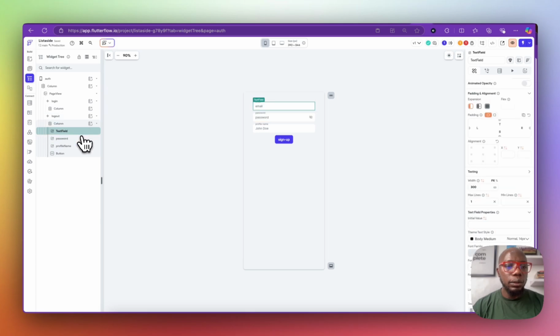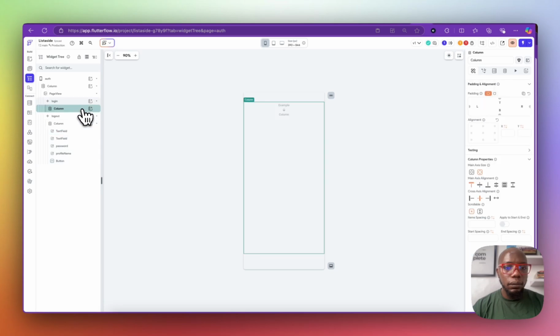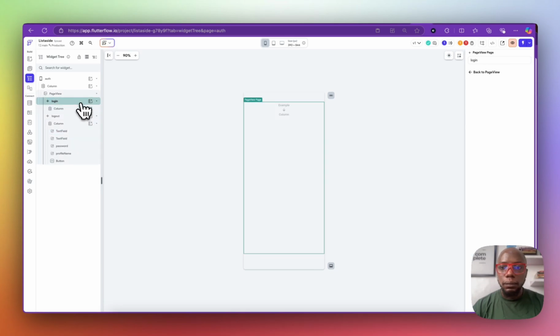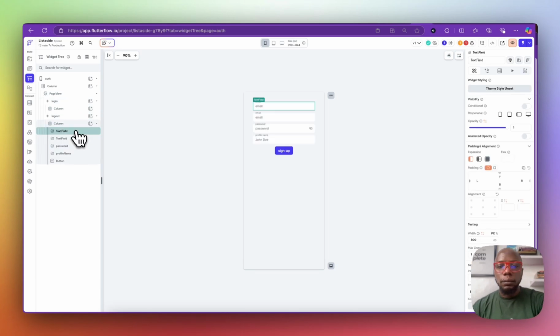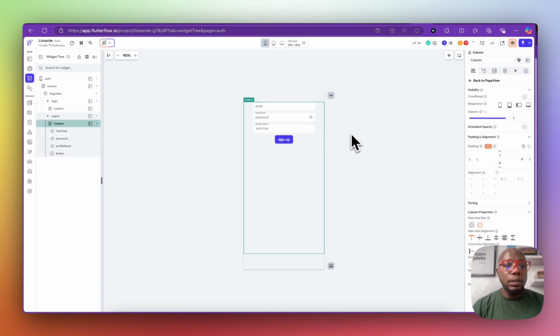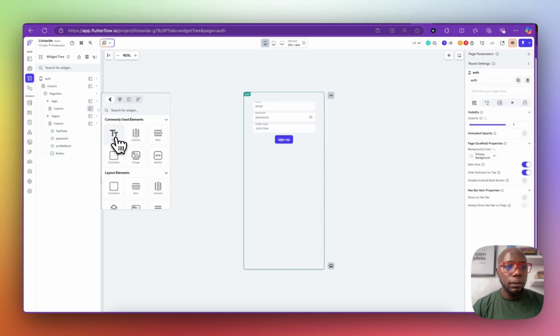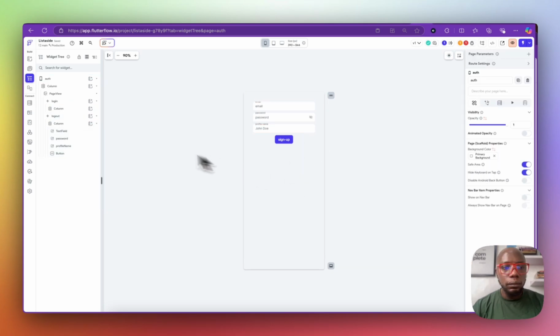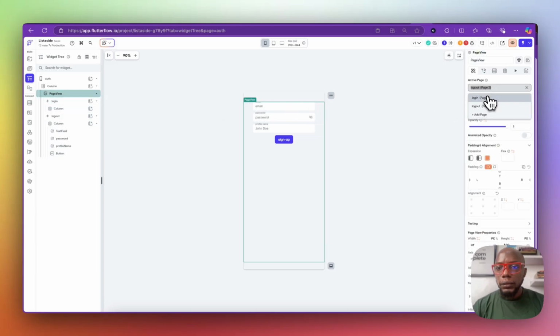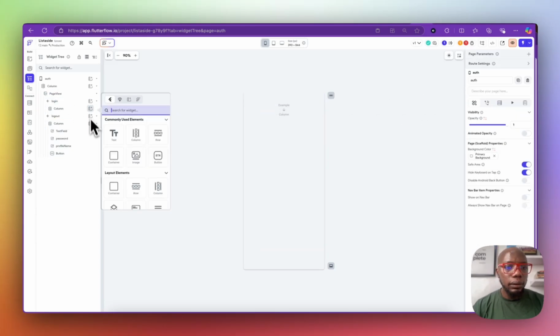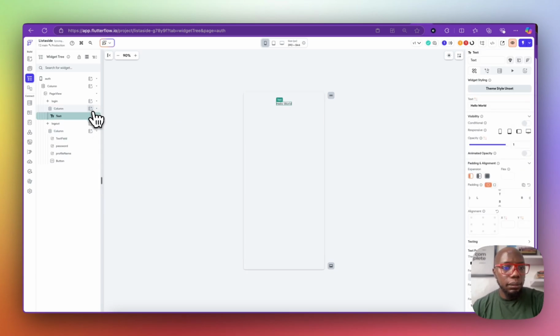And then for the login, I'm just going to duplicate this and stick it up here. For the login, I'm also going to do the same thing. Page 1, and then I would come here and do the same thing.